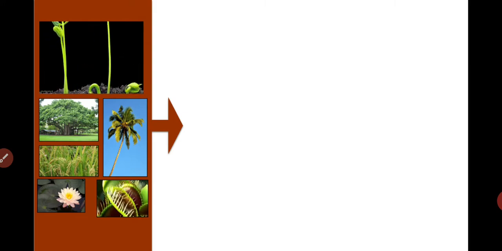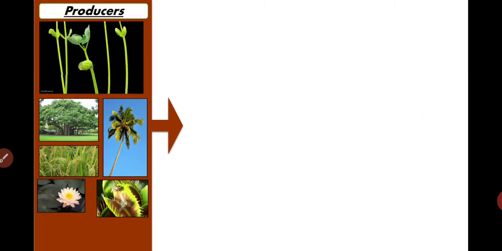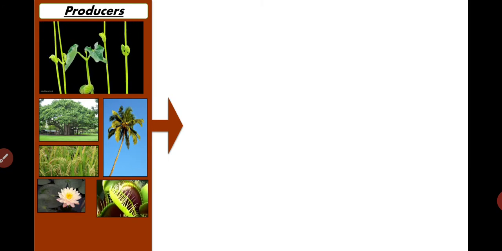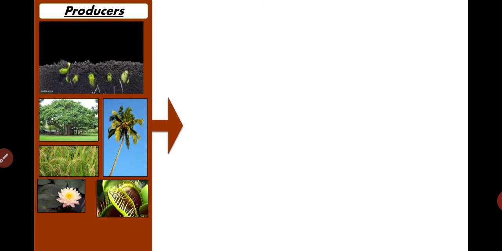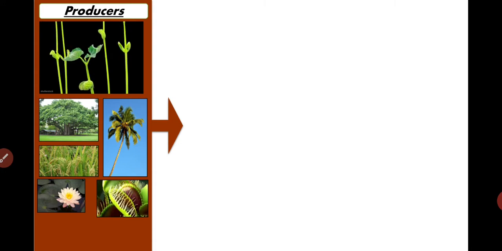Okay, why do we call them producers? Because they prepare the food for most of the living organisms on our earth. That's why we call them producers. So we have producers in our environment. Grass, plants, crops, these all are the producers.